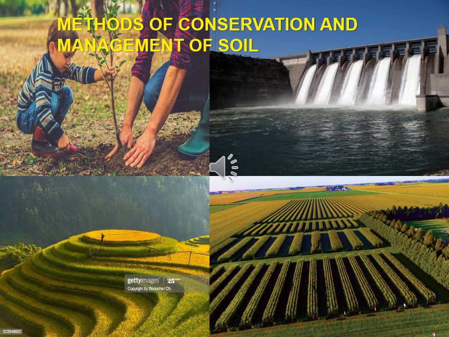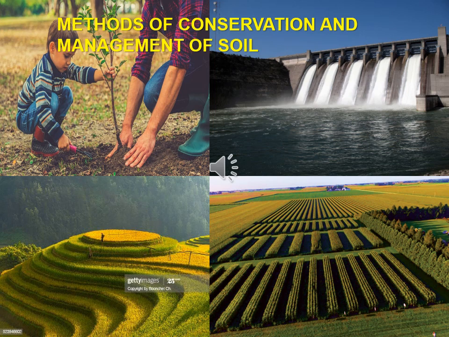Contour bunding. You can see in the picture, the bottom left hand side, in the hilly region they form like layers. That is the contour method and contour bunding. Then strip cropping. You can see on the right side of the slide, bottom, they cultivate the crops like strips. Then plantation of shelter belt, then adopting the techniques of sustainable agriculture. They are the different conservation methods for better soil management.